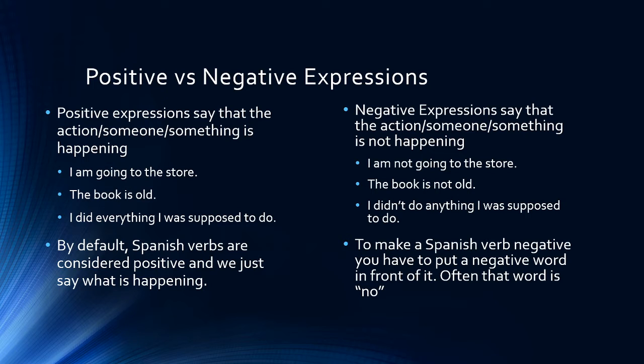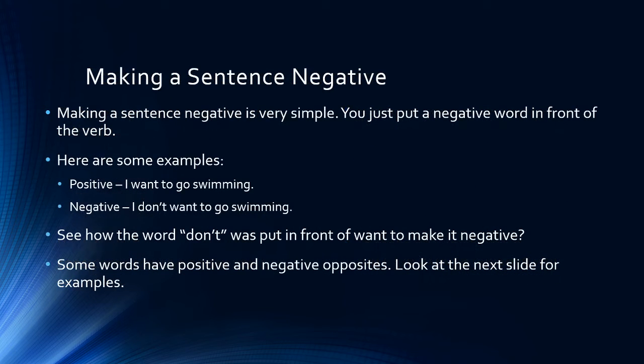By default, in Spanish, verbs are considered positive, and we just say what's happening, like I'm going to the store. It's a positive thing, it's what's going to happen. To make a Spanish verb negative, you have to put a negative word in front of it. That's normally the word no. Like I said, you just put a negative word.